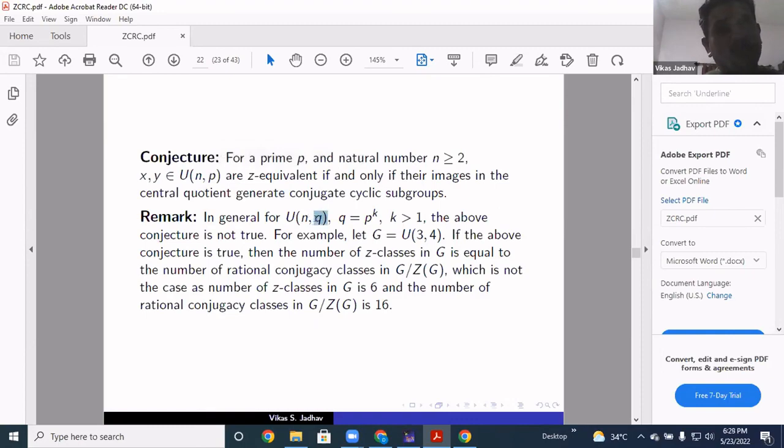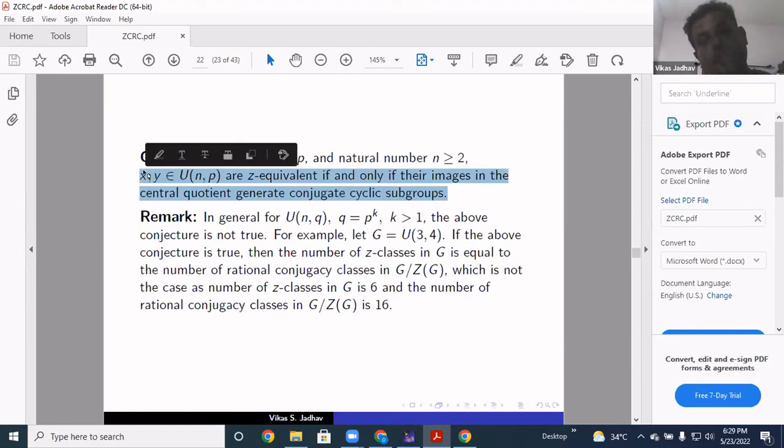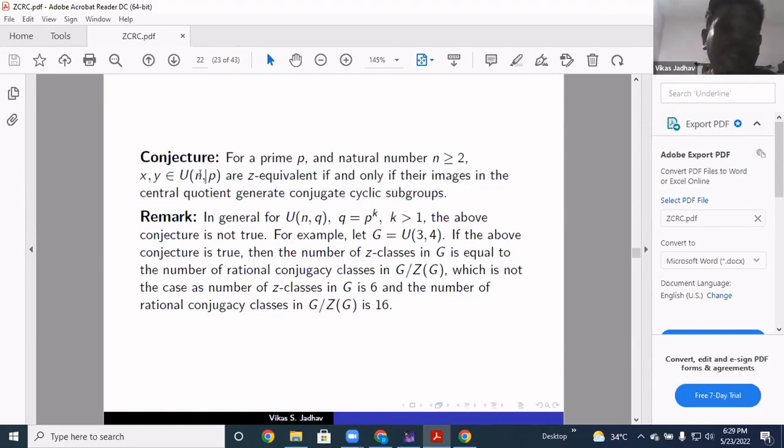For general Q, the conjecture is not true, if you take Q as P to the power K. The example is, if you take U34, here the number of Z classes in G is not the same as the number of rational conjugacy classes in G mod ZG. So we have only stated the conjecture for U n P. Whether this conjecture holds for general P and n greater than or equal to 2, for up to 4 we have verified it, but for more than 4, whether it is true or not, we need to see. We have not checked it.